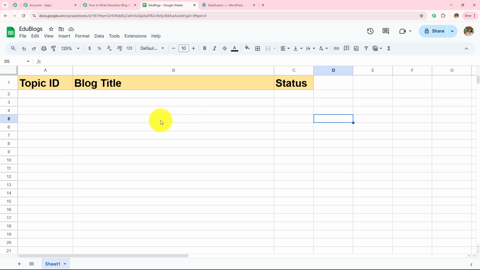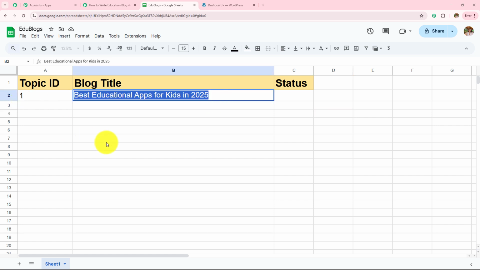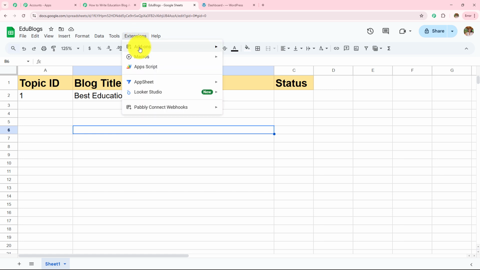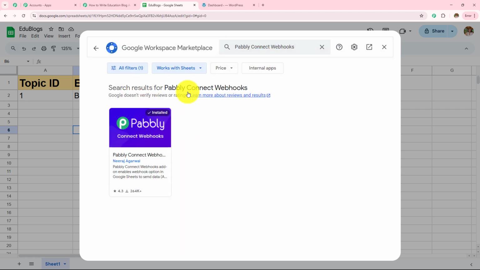So for that, first let's add some blog title or blog idea in this. So here I have added the blog title as Best Educational Apps for Kids in 2025. Now to make this connection, we have to go towards this extension, go to add-ons, click on this Get Add-ons. Here Google Workspace Marketplace has appeared in front of us, where we need to search for Pabbly Connect Webhooks, and it is showing install because we have already installed this in the Google Sheets.